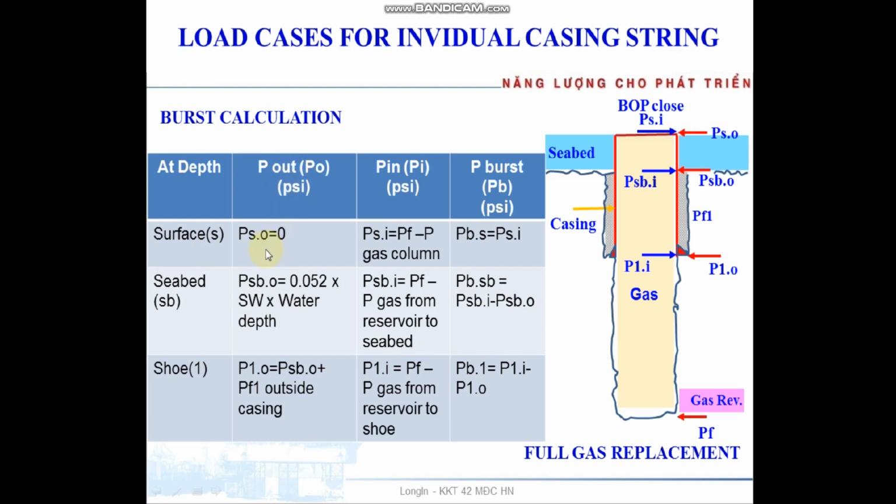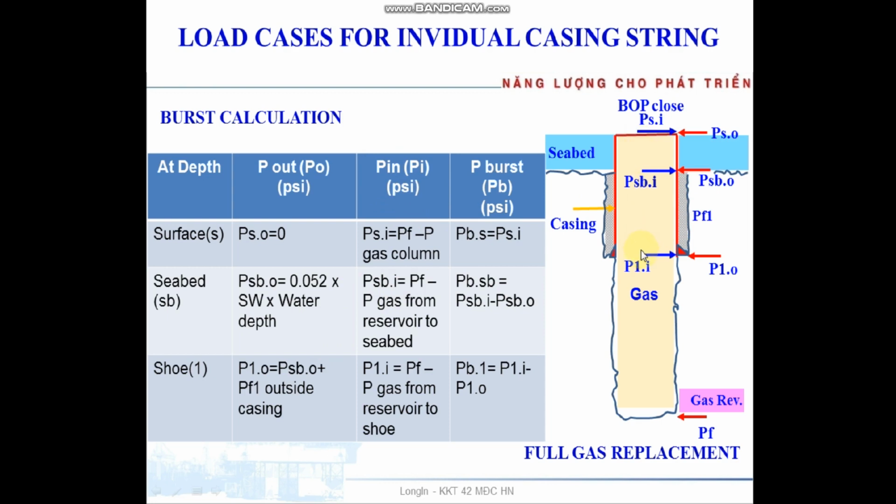Pressure outside is 0 at surface. At seabed it equals the seawater hydrostatic column, and at the shoe it equals the seawater plus formation pressure.